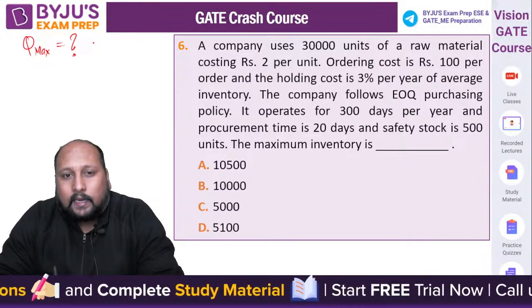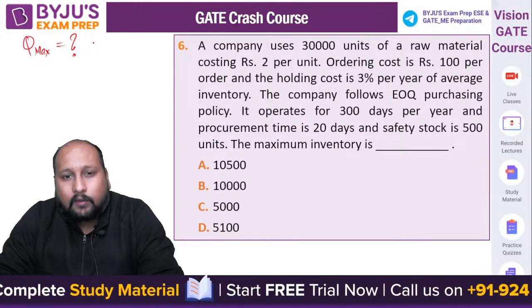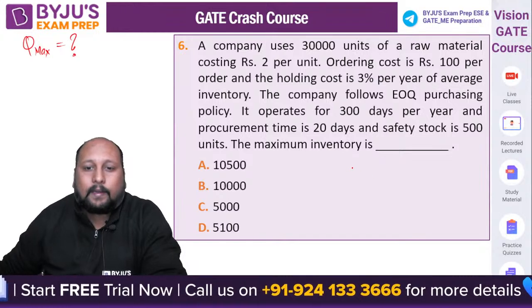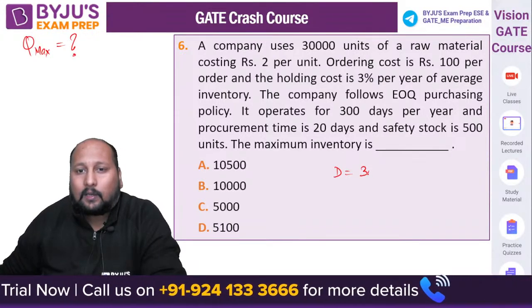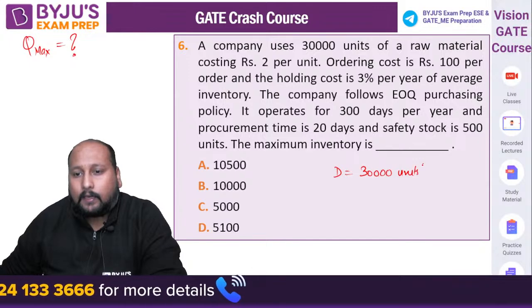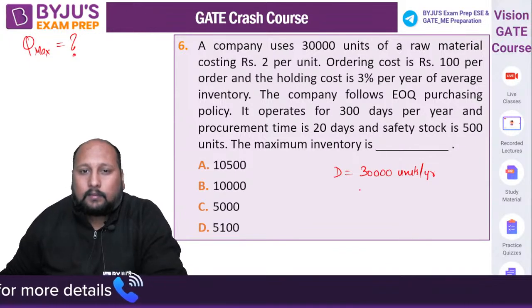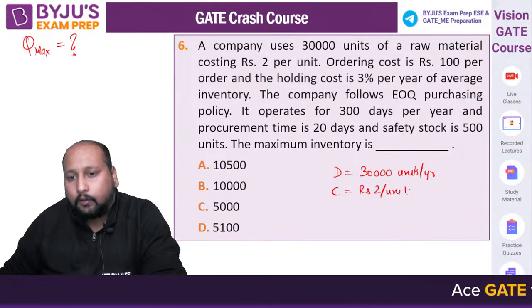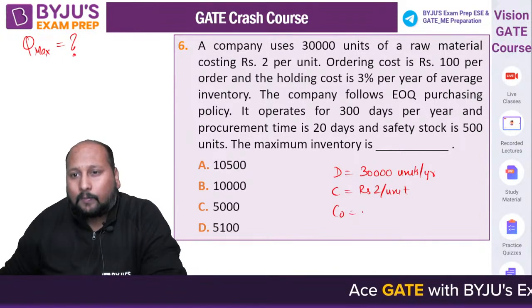So they're saying that a company uses 30,000 units of raw material costing 2 rupees per unit. So definitely they're talking about the annual. So capital D is given as 30,000 units per year. The unit price is rupees 2 per unit. Ordering cost is rupees 100 per order.